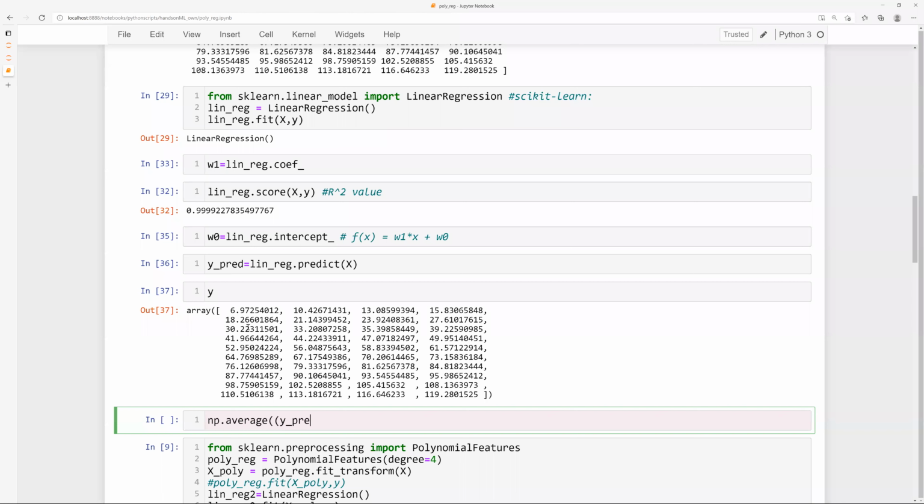y underscore predict minus y to the power 2. Is that correct? Is that the mean square error that you guys got? Anybody? Yes, sir.